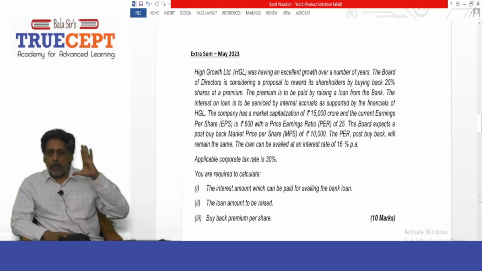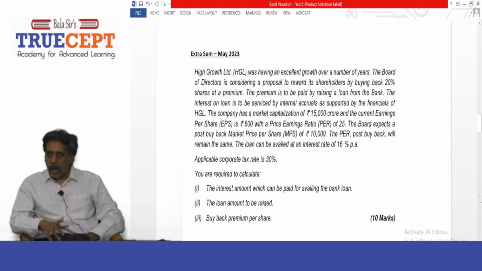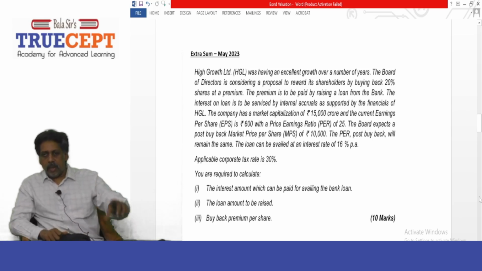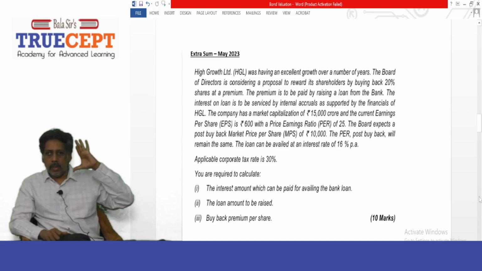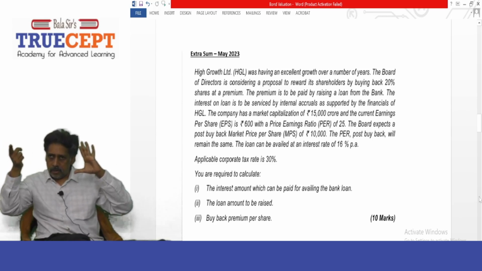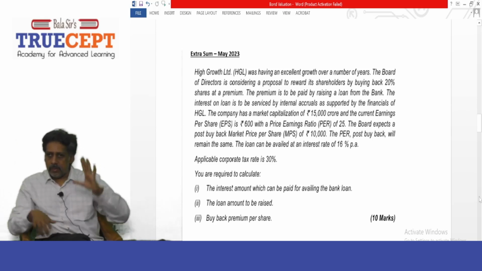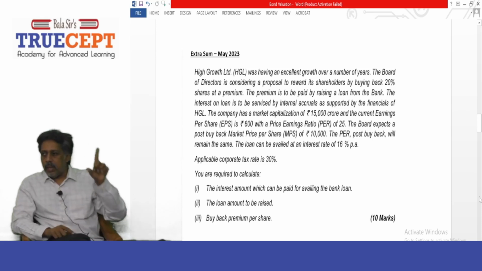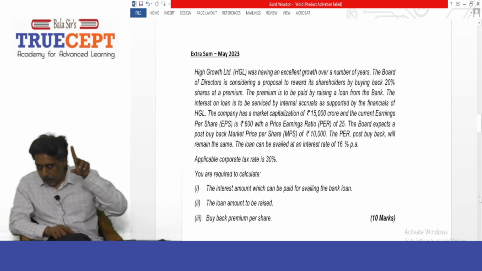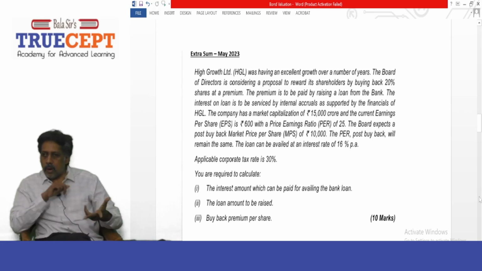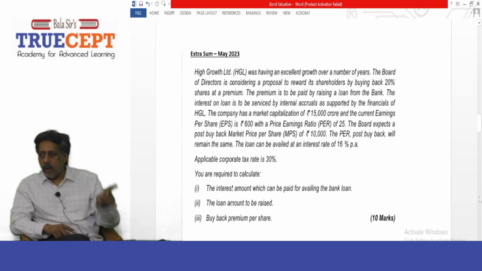And you all know that price earnings ratio is nothing but market price per share divided by EPS. If the price earnings ratio is 25 times, which is equal to 10,000 rupees market price divided by EPS, I don't know the post-buyback EPS, but I can find it out. If I divide 10,000 rupees by 25, the post-buyback EPS will be rupees 400, down from rupees 600 per share.